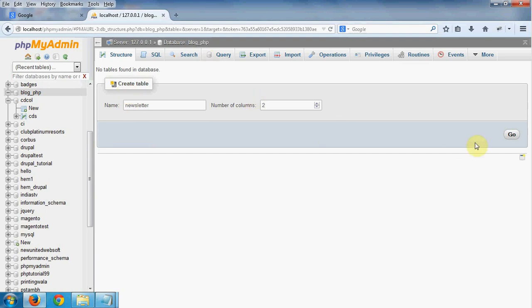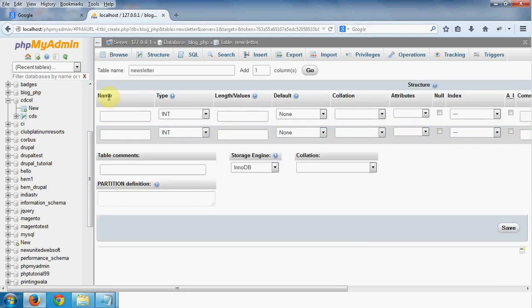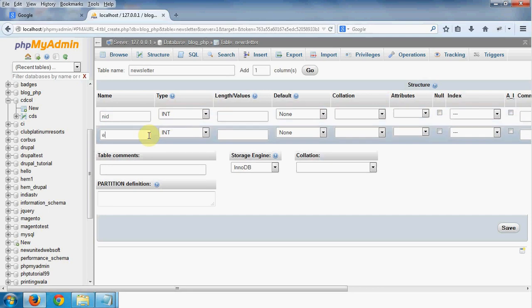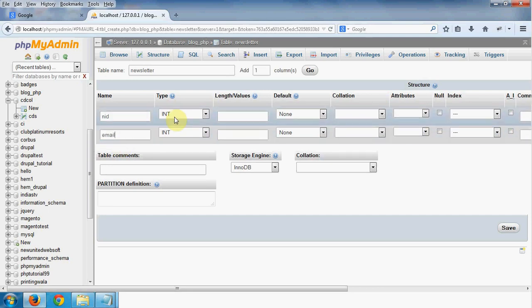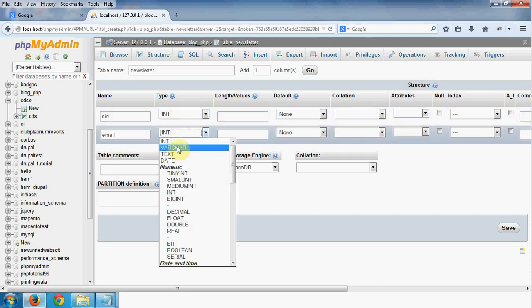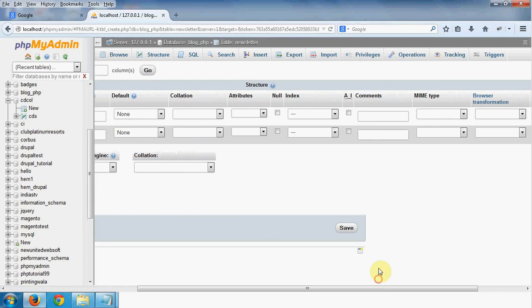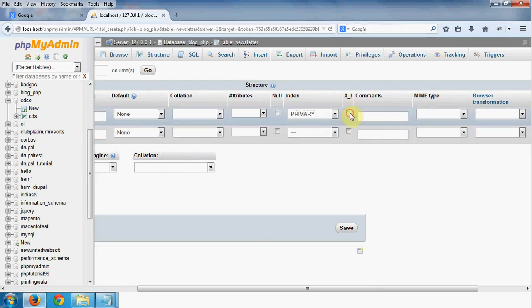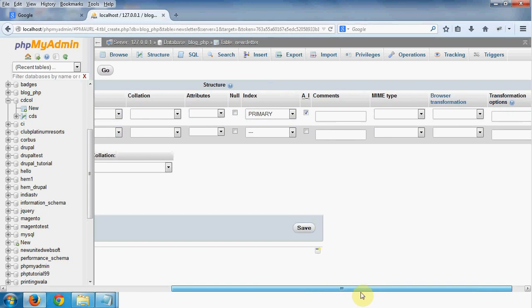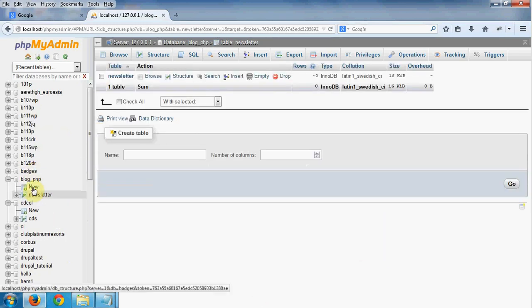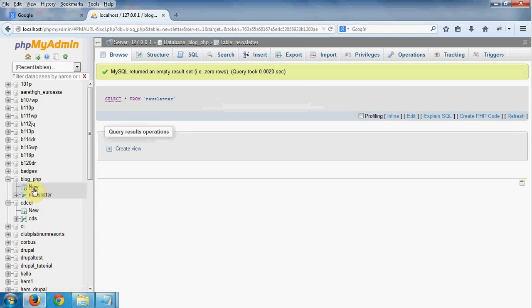We have decided on two columns: NID and email. NID is integer, email is varchar. We can mention 255. And now index primary for NID and auto increment checked. So click on save. So here we have our table, that's newsletter.